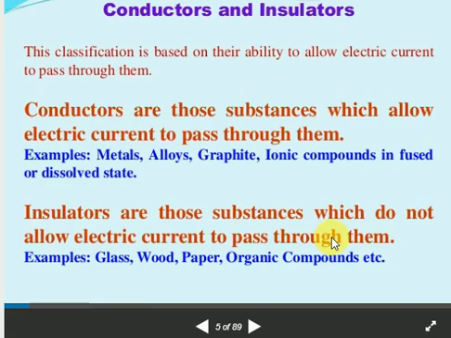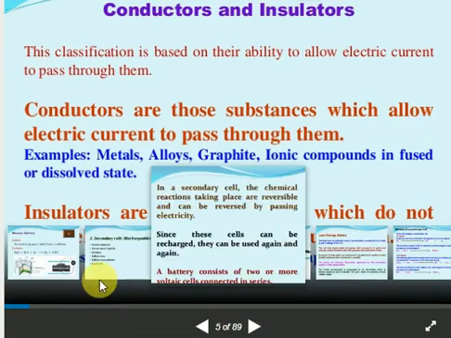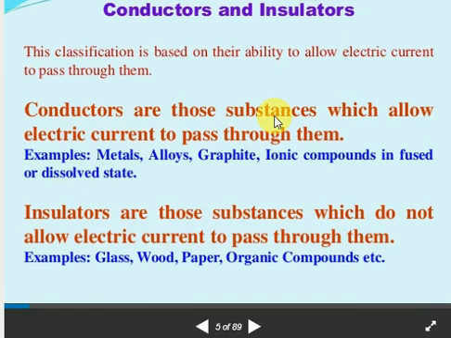For example, take wood. If you take wood and connect it with a battery or an electrical circuit, electricity will not flow. Why are electrons not flowing? Because no free electrons are there. Wood is made up of cellulose, organic compounds. So glass, wood, paper, all are made up of organic compounds. Okay, next point.